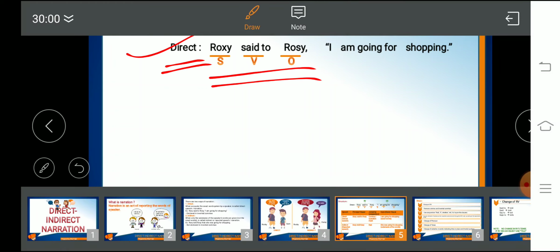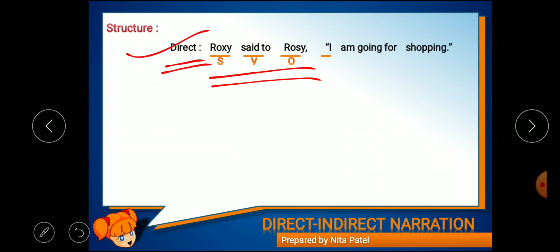Now another sentence is given here, that is, "I am going for shopping." Again, I is the subject, am going for is our verb, and shopping is our object.